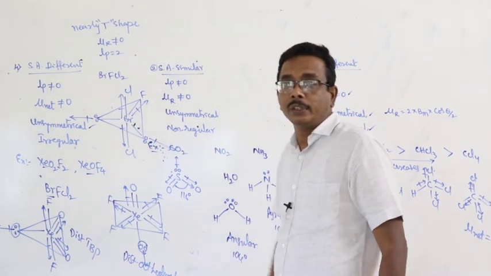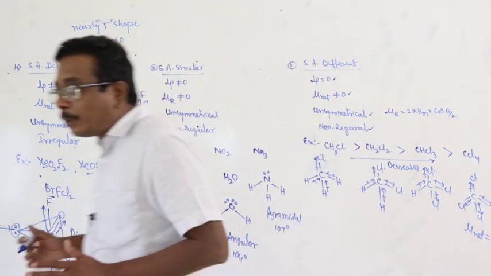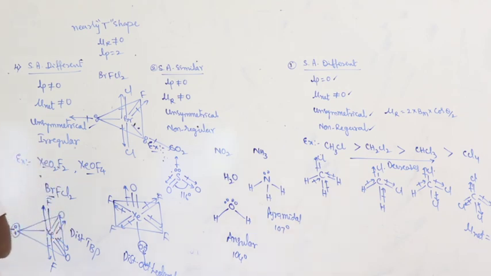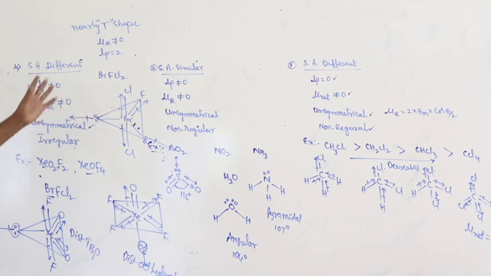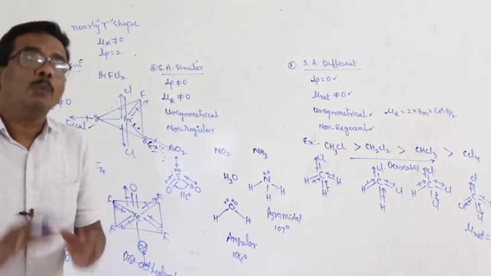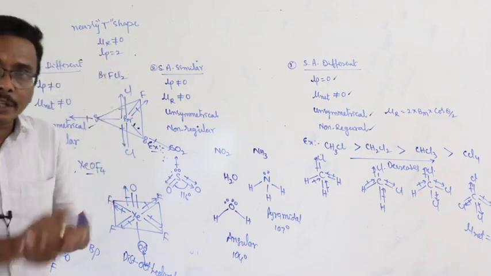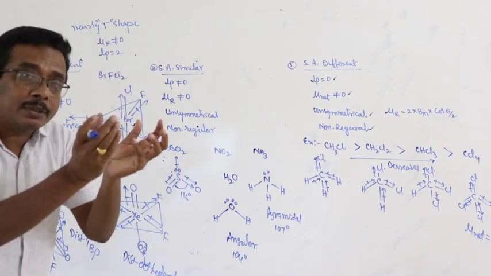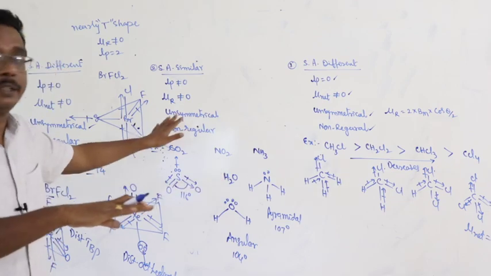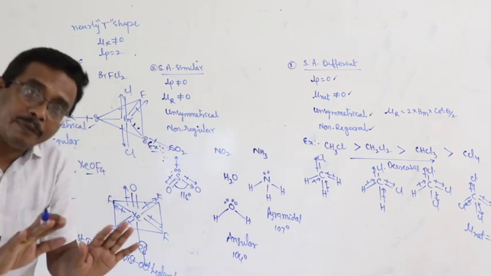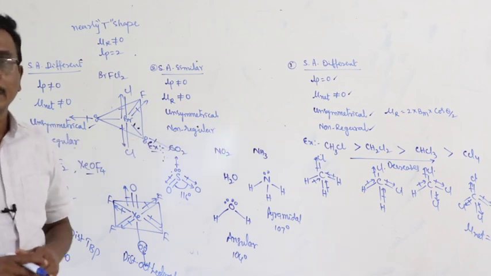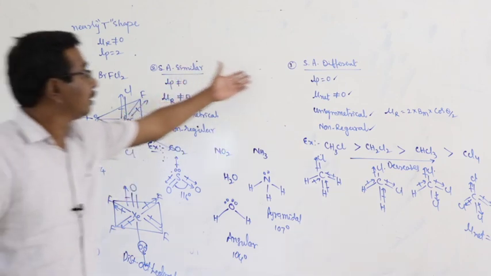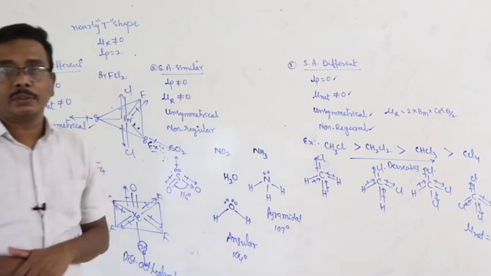Examples. So while you are going through the determination of shape of molecule by using dipole moment, you have to think about molecular atmosphere. Molecular atmosphere means what about the type of bonded atoms? Only one type of atoms present or different types of atoms present? Only one type of atoms are present, take the first two cases. Different atoms are present, consider the third and fourth cases.